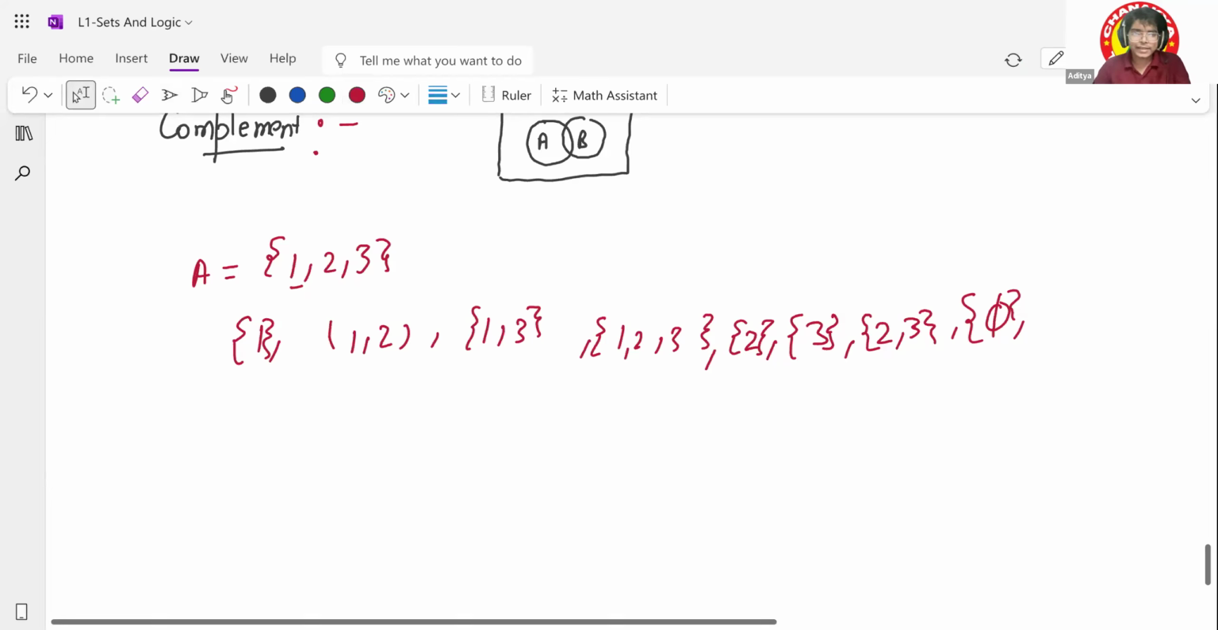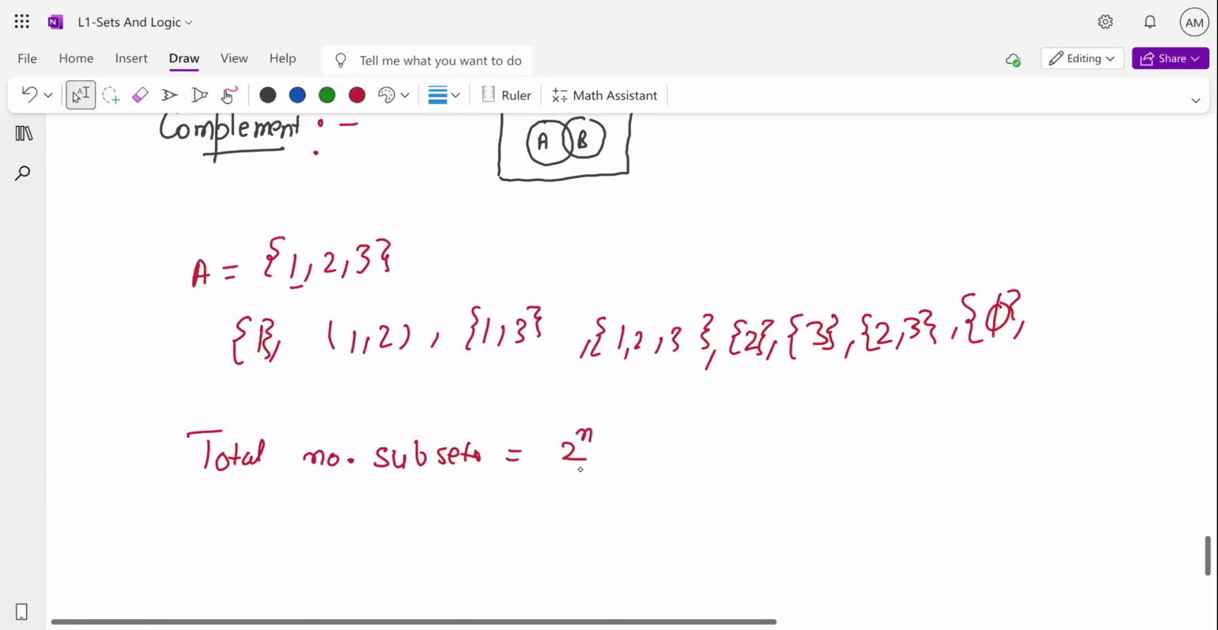So I can say there is a formula for the total number of subsets: 2 to the power of the number of elements there are in your set. Understood? In my case, I had three elements, so if you put 2 to the power 3, what are you going to get? 8. You can count out, you will be having 8 subsets, including the null set, basically the empty set. Is that clear?